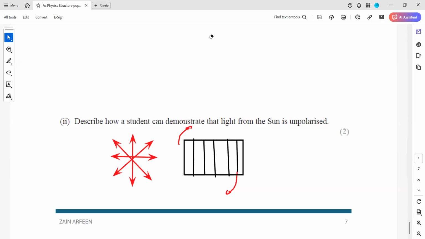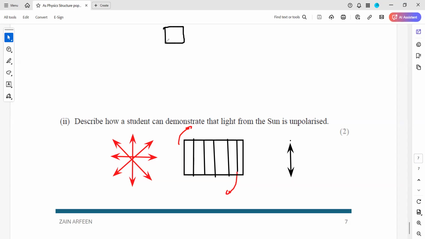Horizontal will not pass, vertical will pass. So what we observe is, if the light is unpolarized and we pass it through the polarizing filter, one of the components always passes through. So the intensity of the light which passes through will remain the same, even when the polarizing filter is horizontal or diagonal.